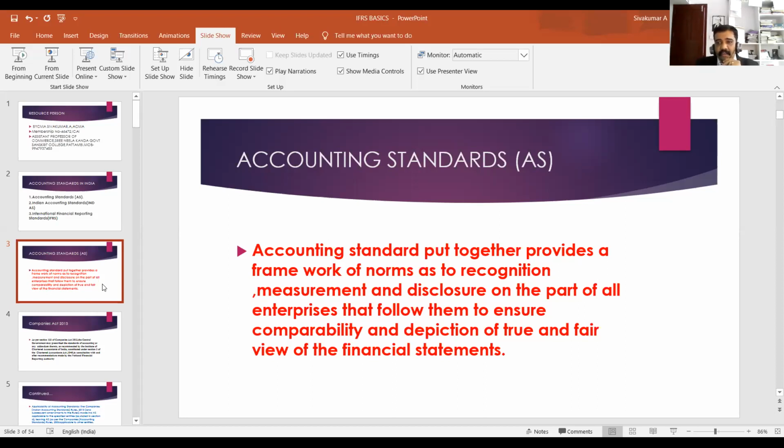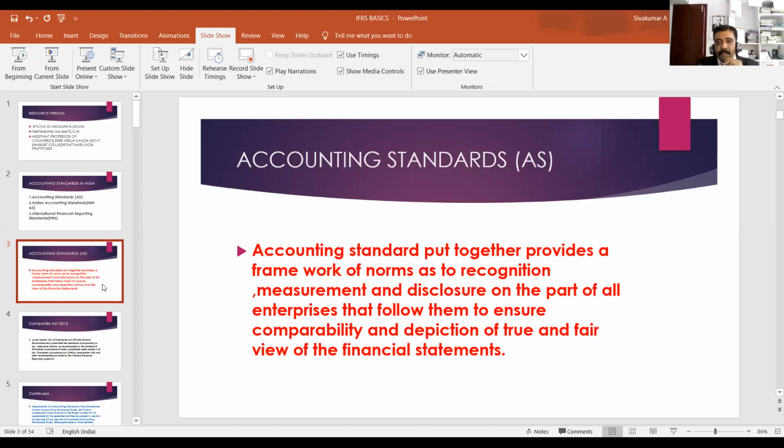Then what is AS? Accounting standard means the basic objective behind accounting standards is to provide a framework for the recognition, measurement, presentation, and disclosure of expenditure, income, capital, drawings, asset, liability, etc. of an enterprise.